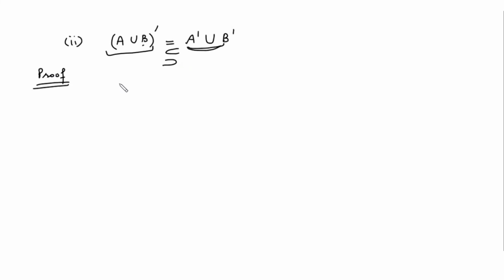Okay. So now just see, since we know that every set is a subset of the union of two.